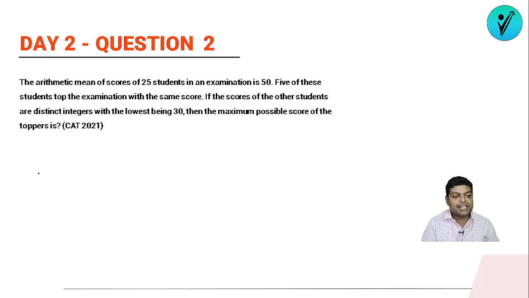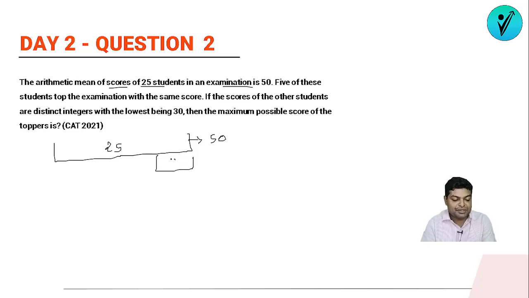Okay, so the question is: the arithmetic mean of scores of 25 students in an examination is 50. So when 25 students appeared for an examination, their average was 50. 5 of these students topped the examination with the same score. So out of these 25 students, 5 students have topped the examination. And coincidentally, the scores of all the 5 toppers are the same. Everyone has scored the same marks, all the 5 toppers.